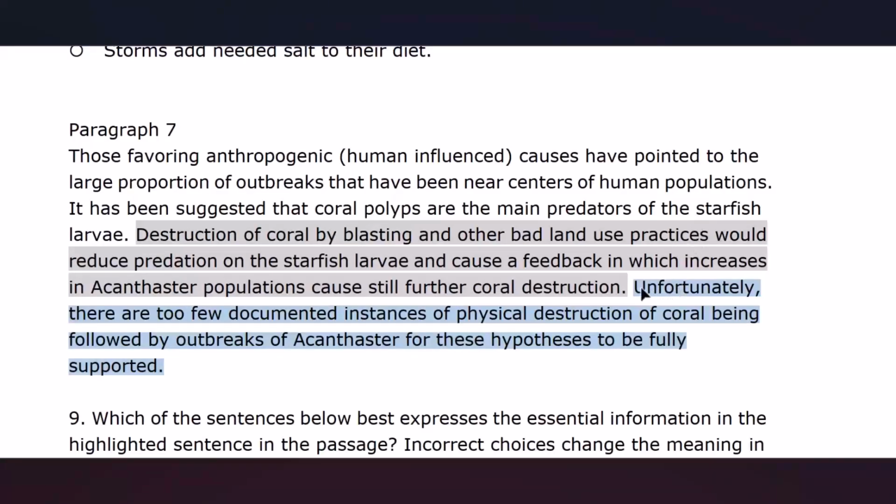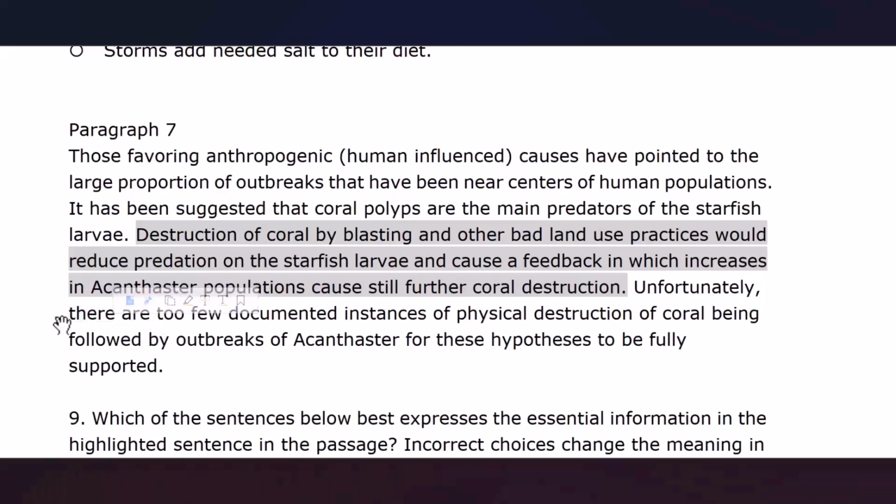The last sentence: unfortunately, there are too few documented instances of physical destruction of coral, being followed by outbreaks of acanthaster, for these hypotheses to be fully supported. Here, the main verb is this be verb, are. There is actually a placeholder for the subject that is coming after are.